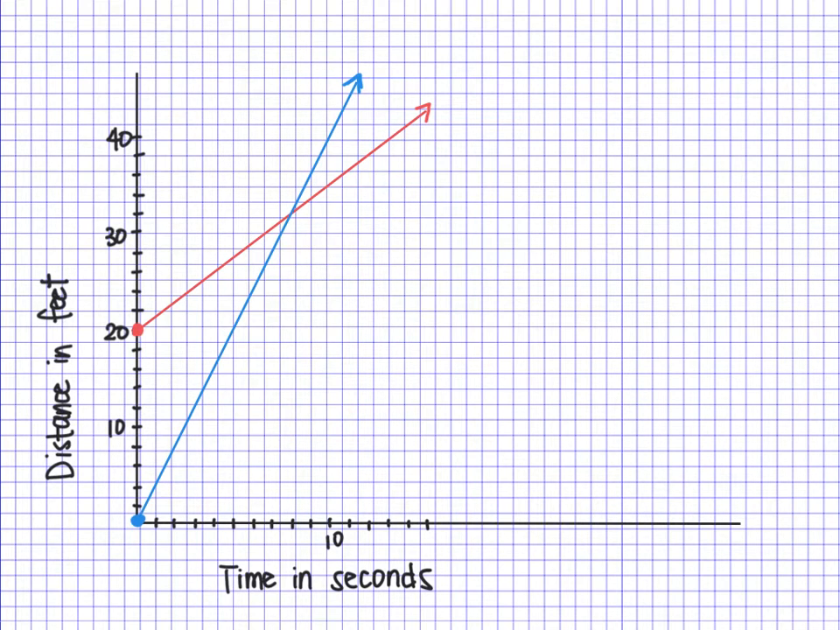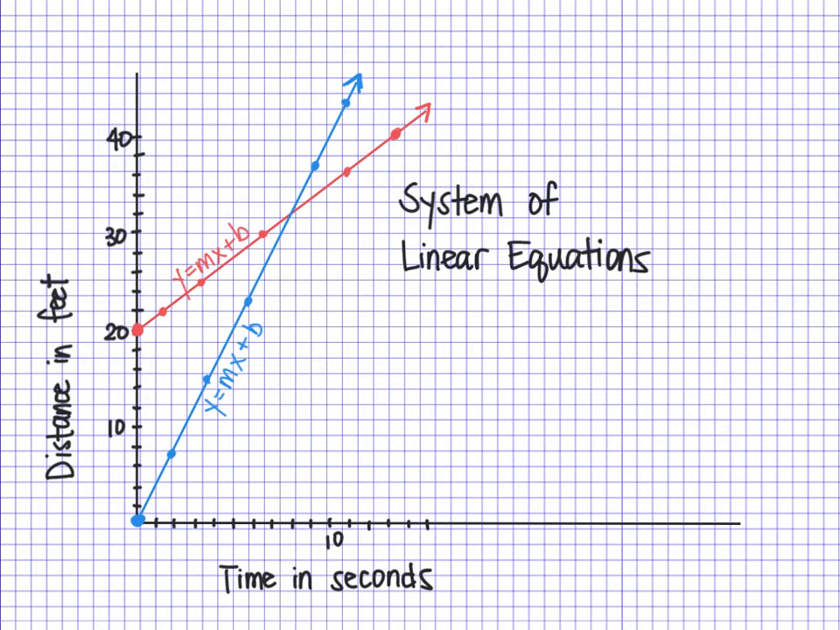When two or more lines are in the same story, it is called a system of linear equations. Each line has its own equation, and the points on that line are solutions to that equation. But this point where the lines meet is going to be a solution to both equations.